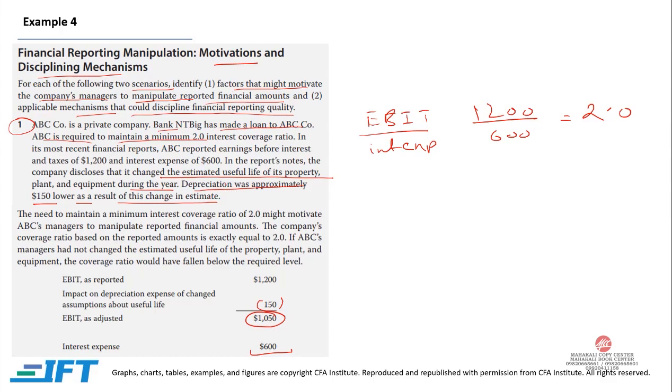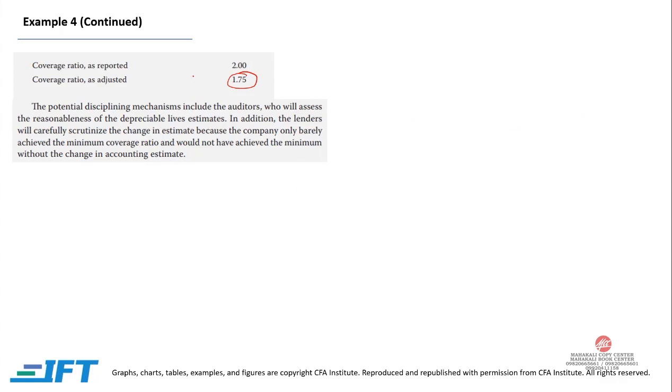Now we also need to understand the motivation. The motivation to manipulate is that we need to maintain this ratio, that is interest coverage ratio of 2, and if we are unable to do so, there might be some repercussions or penalty. So this is one of the motivations. And again, we can see that the adjusted coverage ratio was coming 1.75.